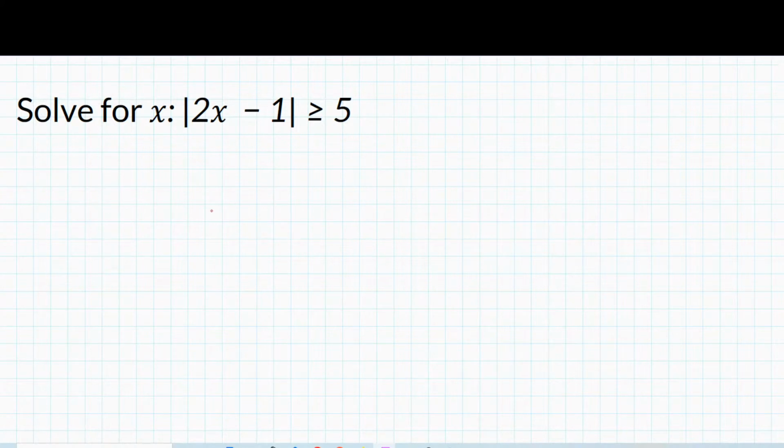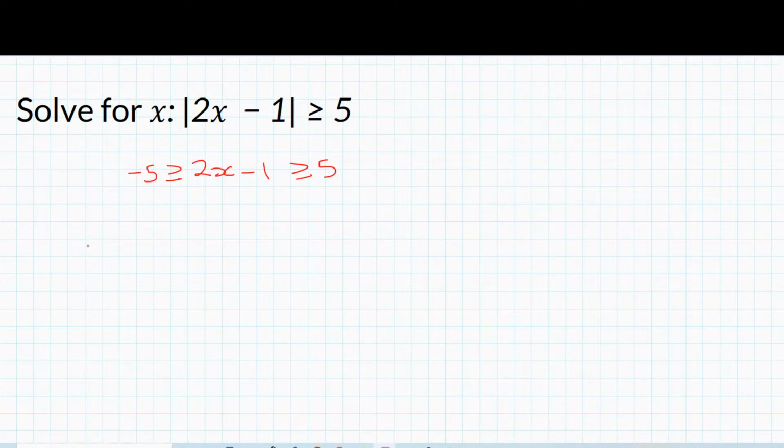So what we have here is the absolute value of 2x minus 1 is greater than or equal to 5. So what we're going to do now is have 2x minus 1 greater than or equal to 5, and we're going to keep our inequality symbol, which is greater than or equal to. And then we're going to change the number from 5 to -5. I found this to be the easiest one to remember when you're dealing with absolute values, because you always have to account for two scenarios, and this already does that for you.